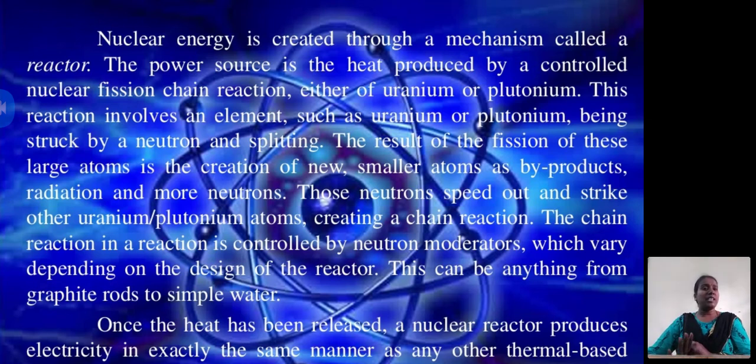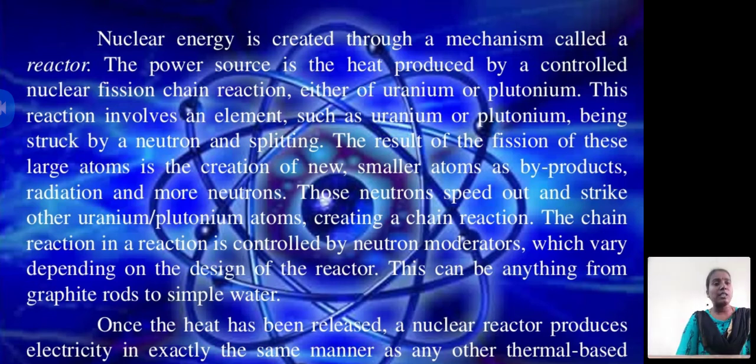So where do these exist? These exist in the Earth's crust, or in any types of materials in which neutrons are available for splitting. The result of the fission of these large atoms is the creation of new smaller atoms, meaning a big atom is changing into smaller atoms, and then neutrons are produced.